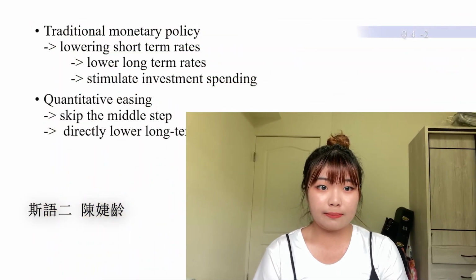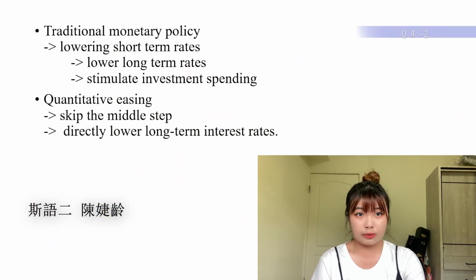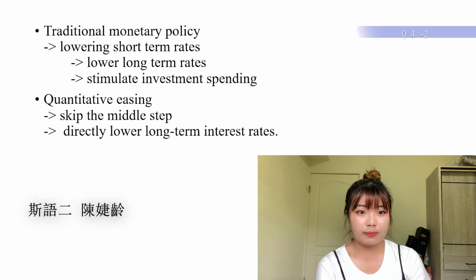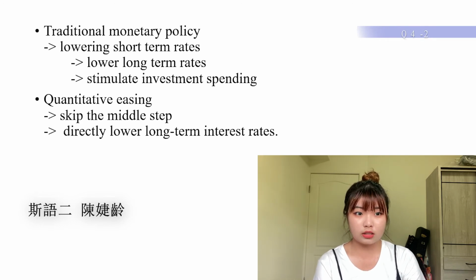And what are the differences between quantitative easing policy and conventional monetary policy? Quantitative easing differs from conventional monetary policy in several key ways. First, it involves the Fed purchasing long-term treasury bonds rather than short-term treasury bills. The logic was the following. Investment spending decisions are typically based on long-term interest rates.